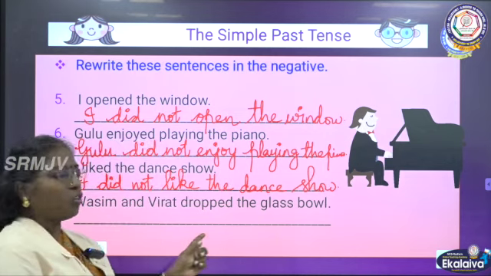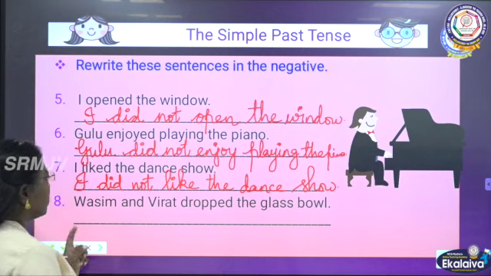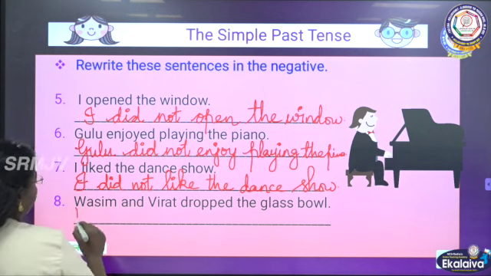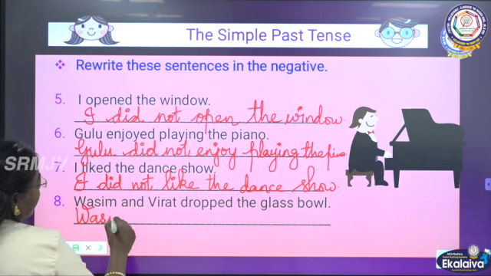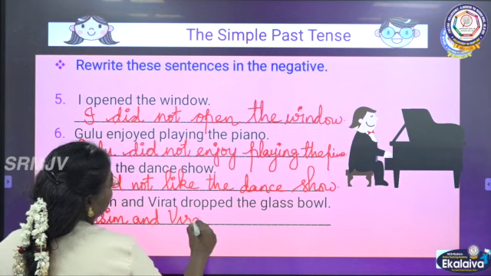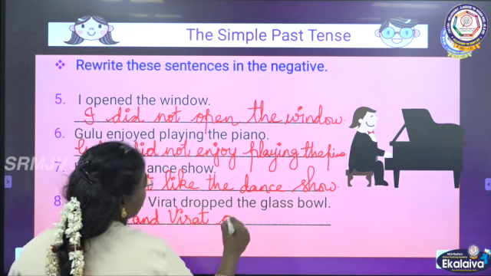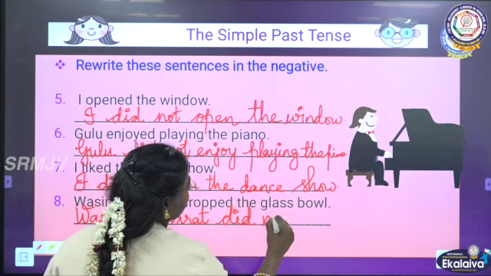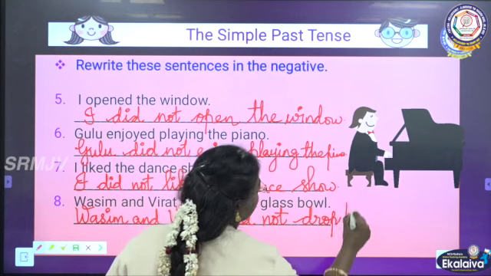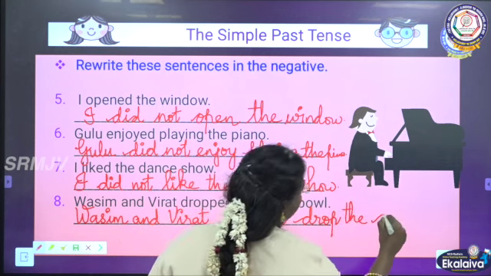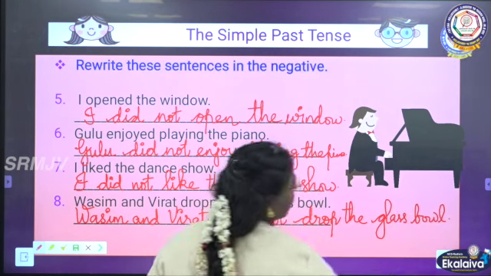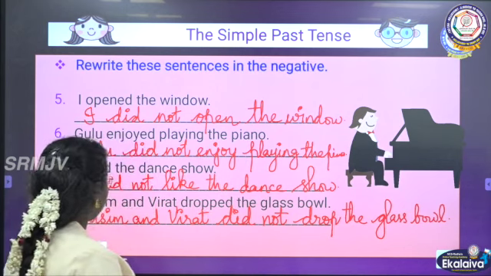Wasim and Virat dropped the glass bowl. What should come here? Wasim and Virat did not drop the glass bowl. Understood?